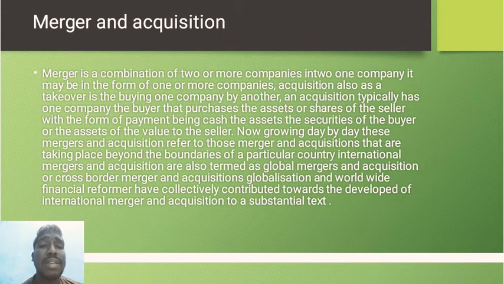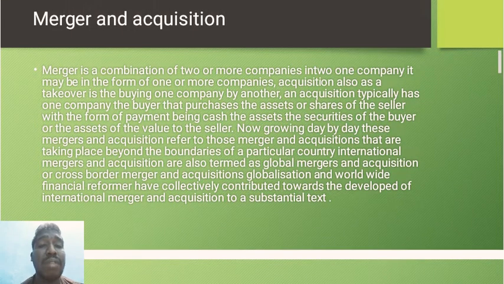So why does this happen? Because when the company wants to grow, or when that company wants to develop, or when that company wants to establish branches in different sectors. Next one, acquisition. Acquisition means acquiring the assets of the company.